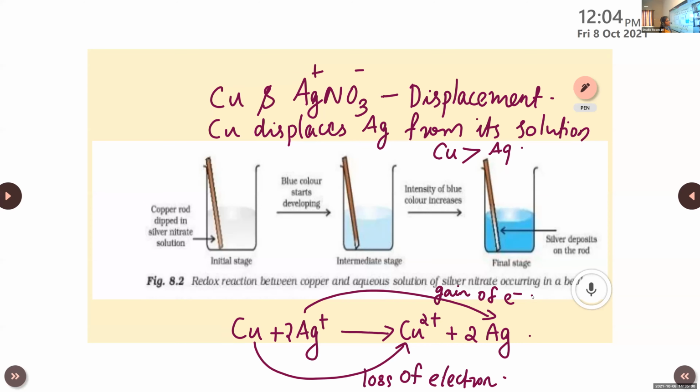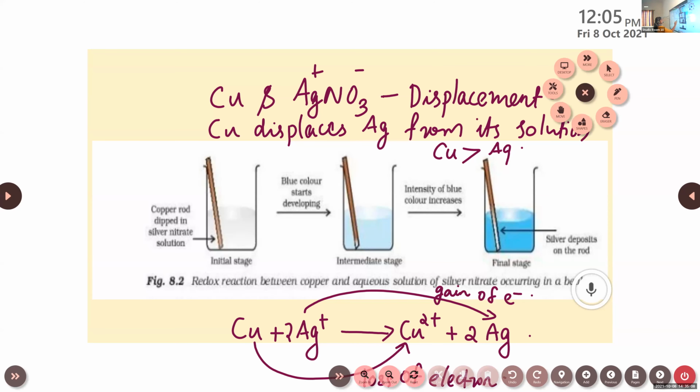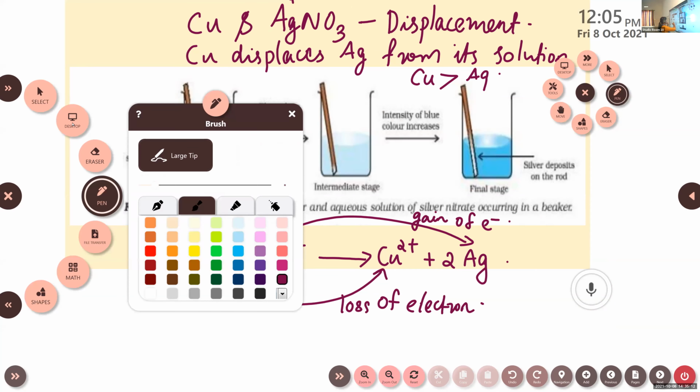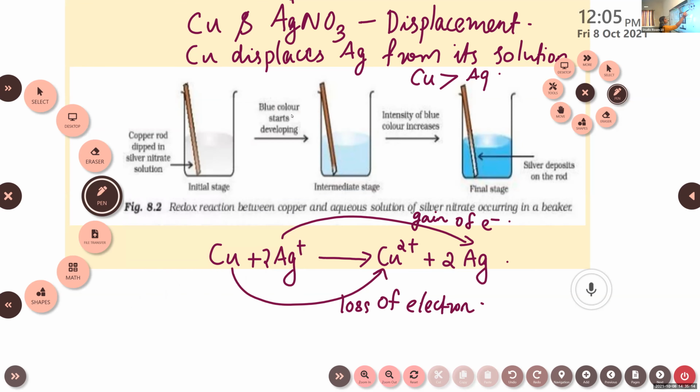So how can we write the reactivity order of zinc, copper and silver, children? Which one comes first in the reactivity? Zinc, copper or silver?